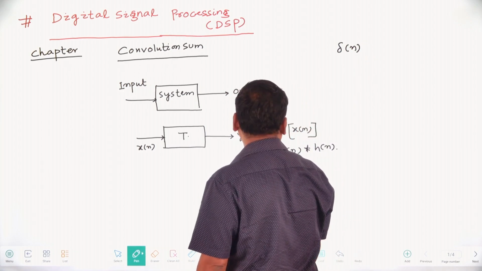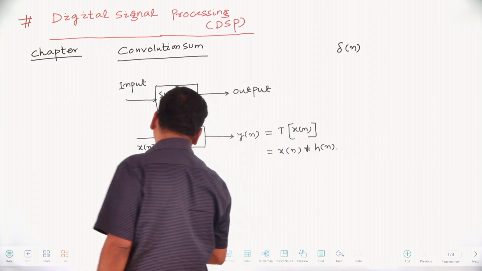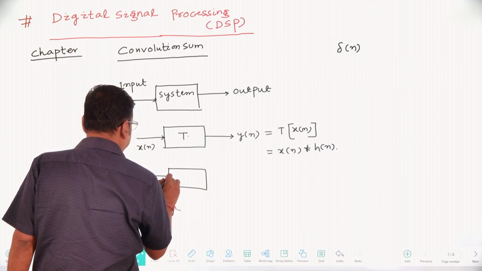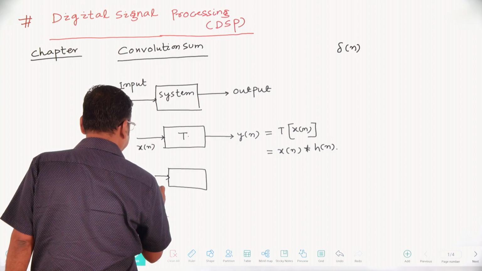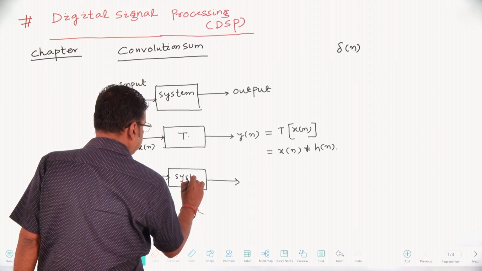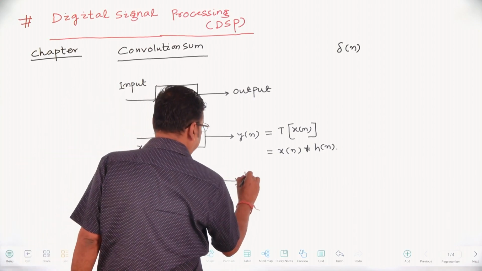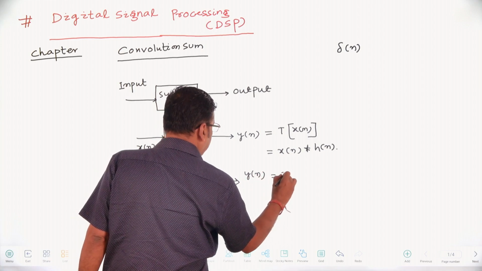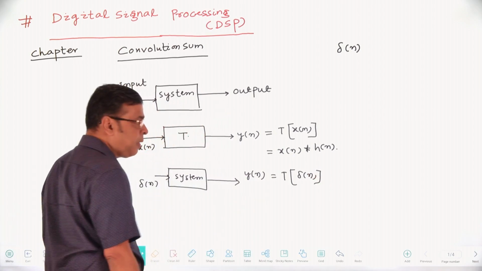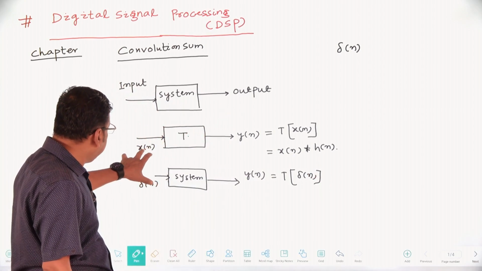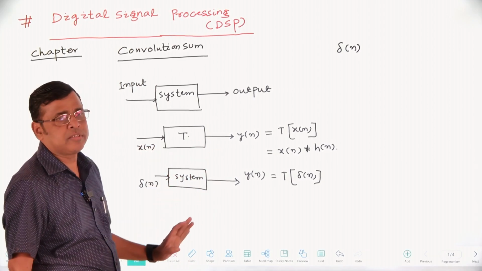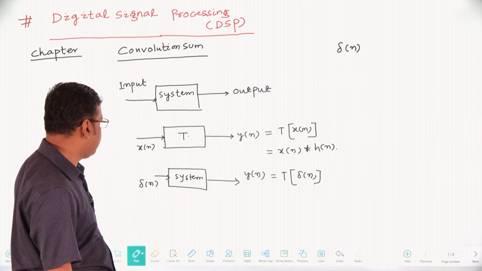So if x of n equals del of n, the input x of n is del of n, and the output, if there is a system by means of transformation, y of n is nothing but the transformation of del of n. Then x of n can be represented in terms of a sum of weighted impulse sequences.